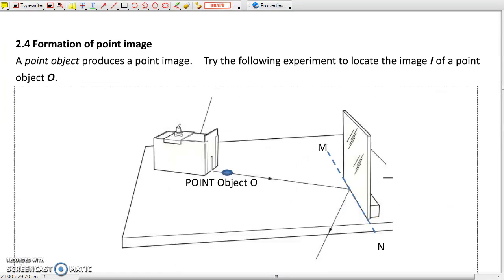2.4 Formation of point image. A point image is a single point. It is placed in front of a plane mirror. You will see the image formed by reflection of a plane mirror, and the image is a single point too. But where is the image formed? In this experiment, you will try to find the position of the image of a point object formed by a plane mirror. Follow the steps below.